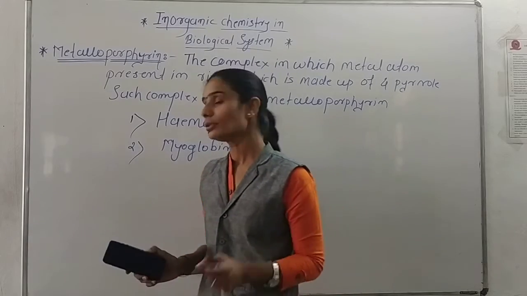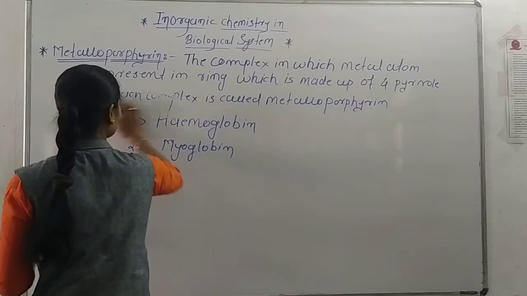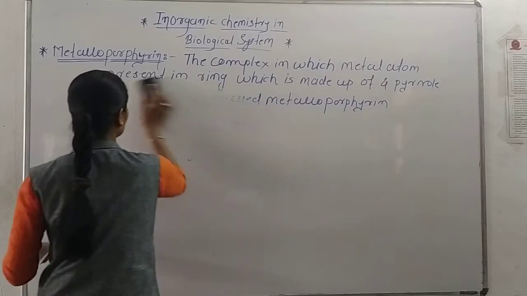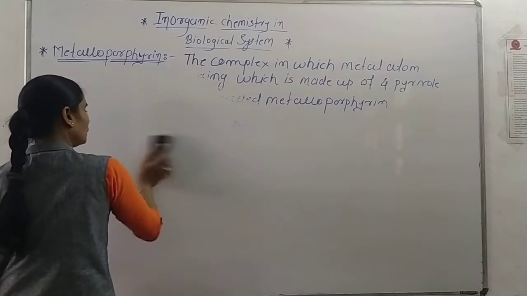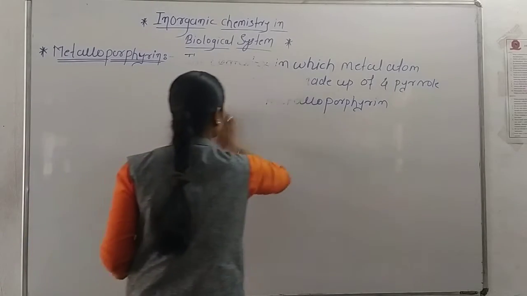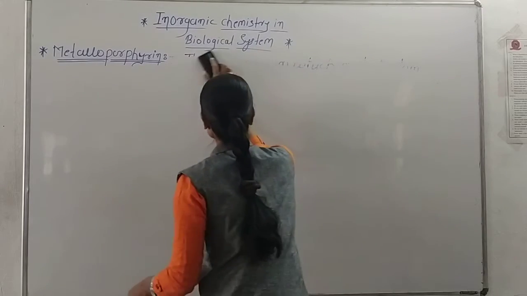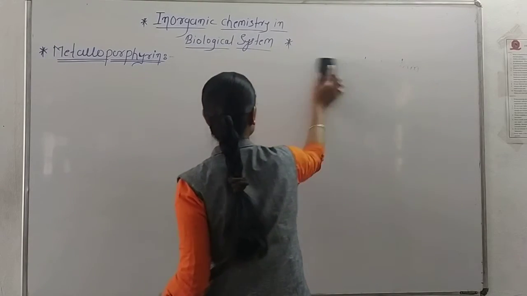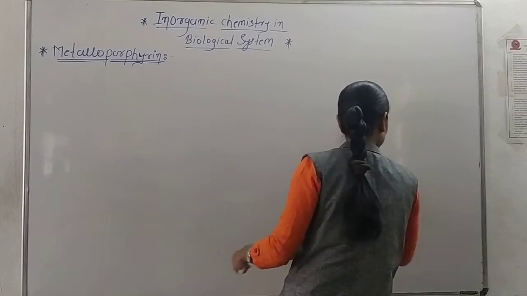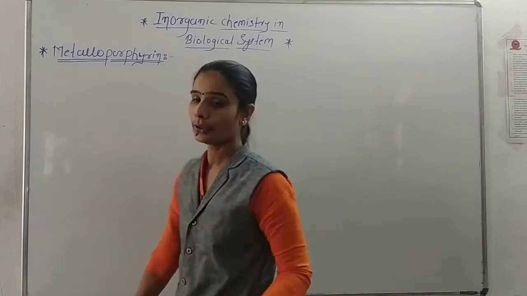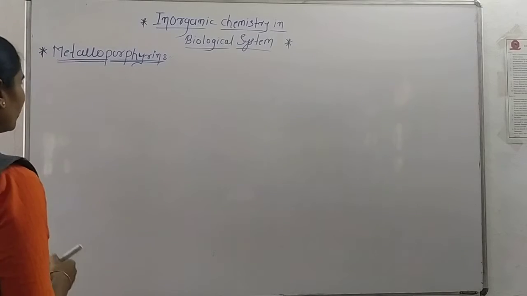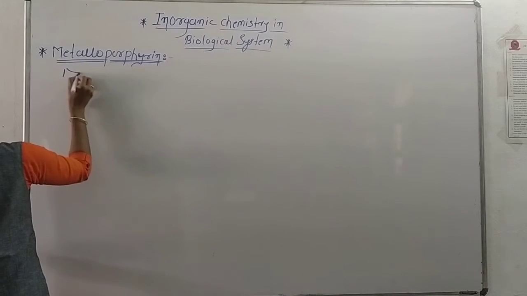Today we are going to see the first metalloporphyrin, that is hemoglobin. Everyone knows what hemoglobin is, and today we are going to see the structure, the function and some characteristics of hemoglobin.